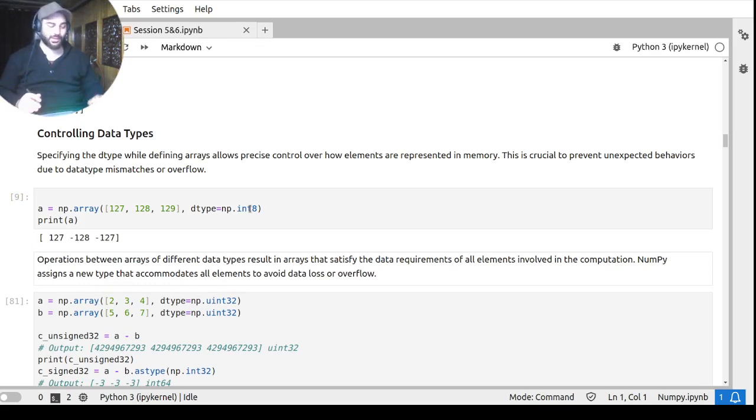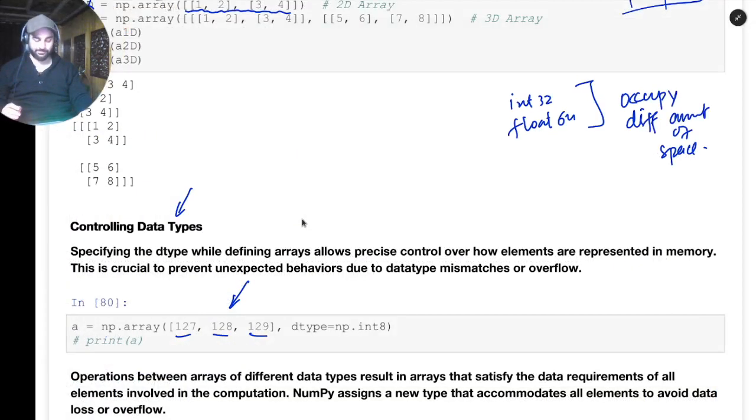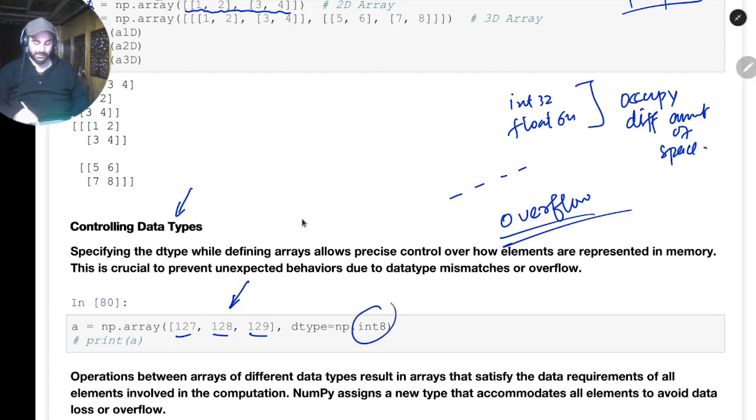This is something called overflow. Okay, why is it so? Because we have a limited number of bits. As I said, numbers are represented in 2's complement in computer memory. So here we had int 8, that is, we had 8 bits of memory. 8 bits means the first bit will be reserved for the sign, then we have only 7 bits.